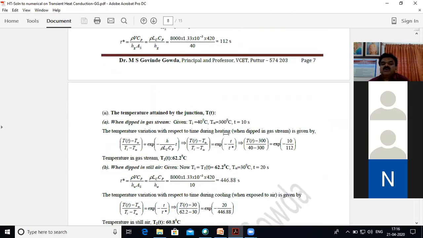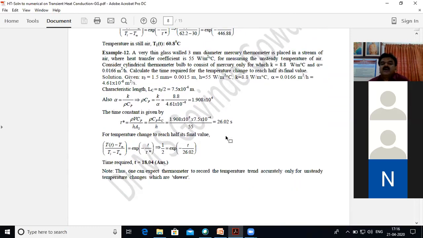Similarly, this problem is also given. Please go through it.